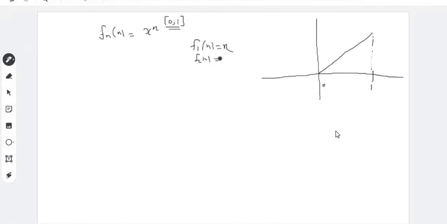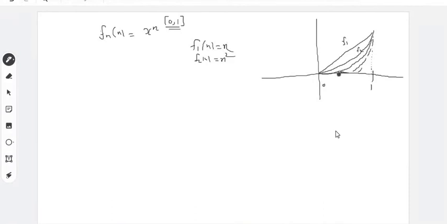F2(x) is x square. So, between 0 and 1, it's like a parabola. So this is the graph of F1, this is the graph of F2, graph of F3, graph of F4, and so on. In a similar way, you see, as you increase n, this curve is flattened towards the x-axis.